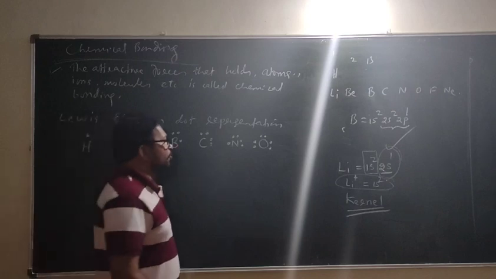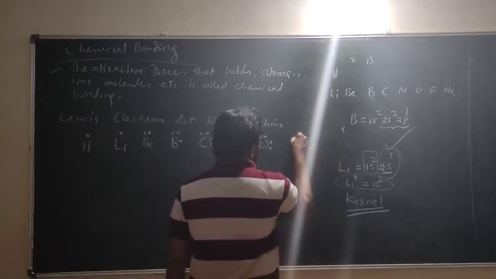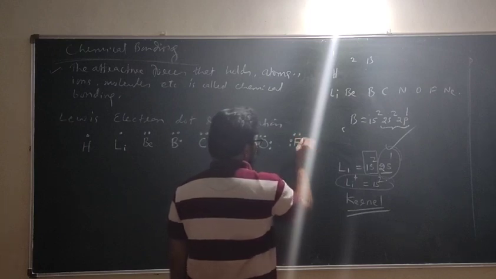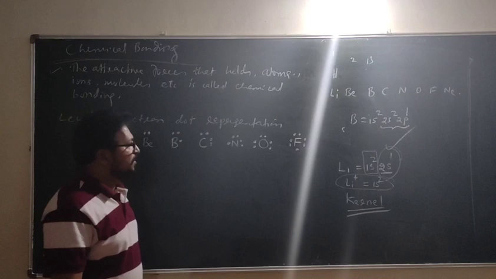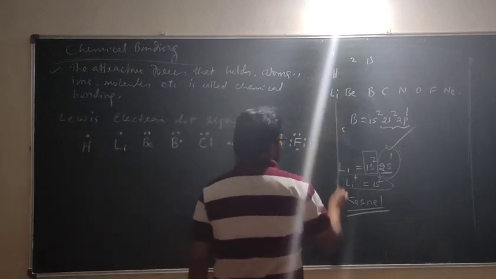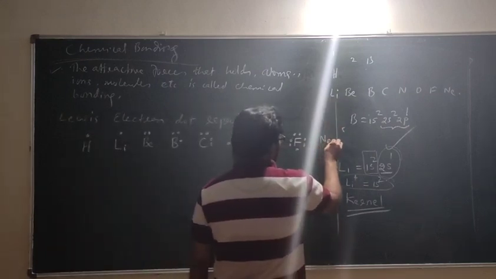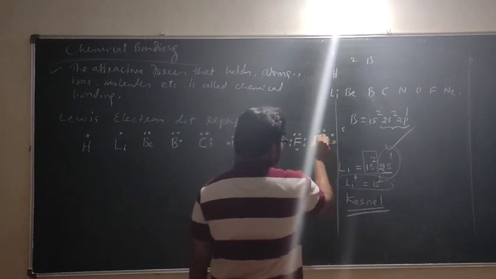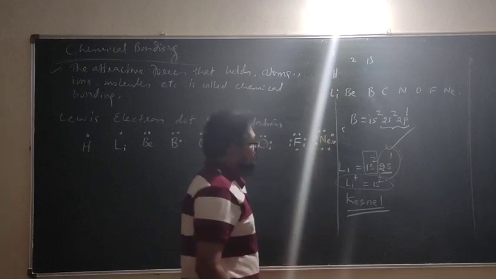So this is the electron dot structure for oxygen. Then what about fluorine? How many electrons? 7 electrons. Correct. What about neon? 1, 2, 3, 4, 5, 6, 7, 8 electrons.